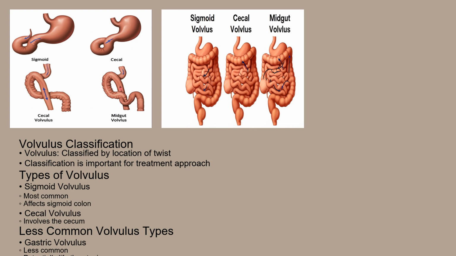Volvulus can be classified based on the location of the twist. Sigmoid volvulus is the most common type, affecting the sigmoid colon, the S-shaped portion of the large intestine. Cecal volvulus involves the cecum, the pouch-like beginning of the large intestine. Gastric volvulus is a less common but potentially life-threatening condition where the stomach twists on itself. Midgut volvulus, almost always associated with malrotation, is most often seen in infants. The classification is important because the treatment approach can vary based on the specific type of volvulus.